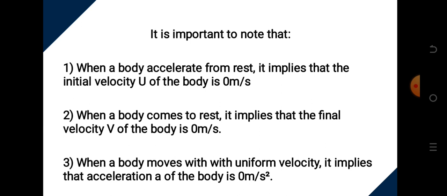And number three, when a body moves with uniform velocity, it implies that the acceleration of the body is 0 meter per second squared. That is, when the velocity is uniform, it means the body is neither accelerating nor decelerating, which means acceleration at that point is 0.